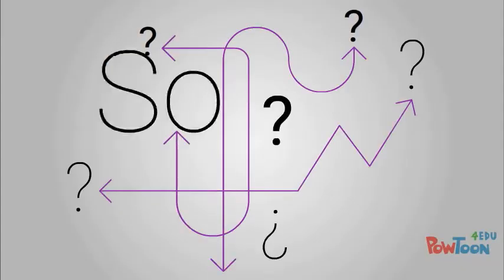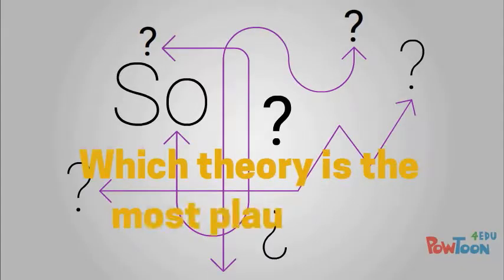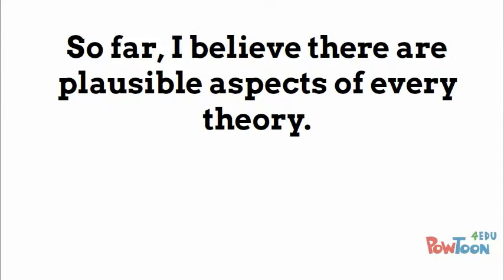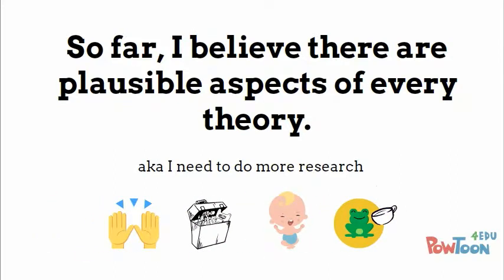So, which theory is the most plausible? Going into this project, I thought the most plausible was the putting the baby down theory. However, after some research, I can see the plausible aspects of every theory and need to research a little bit more in order to decide which one is the most plausible.